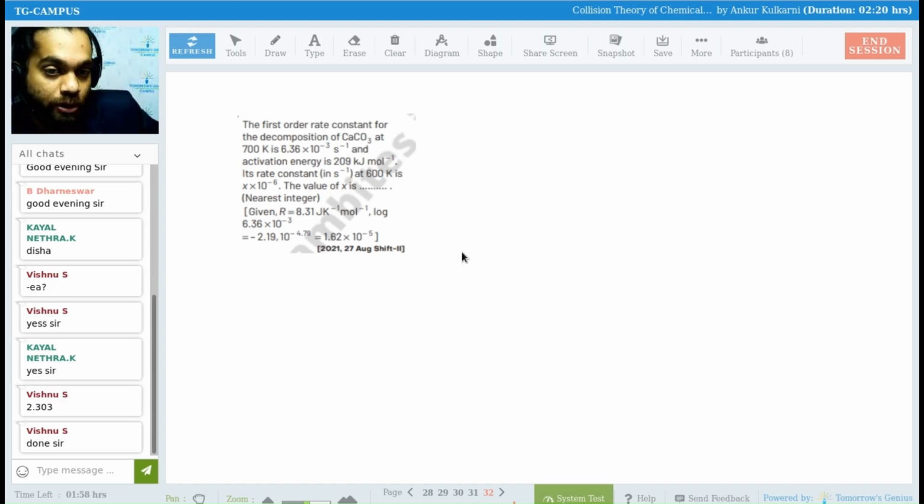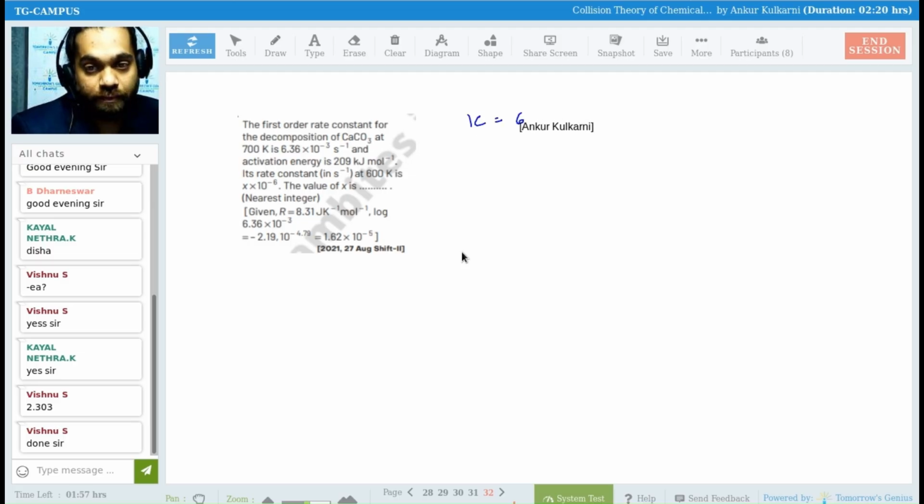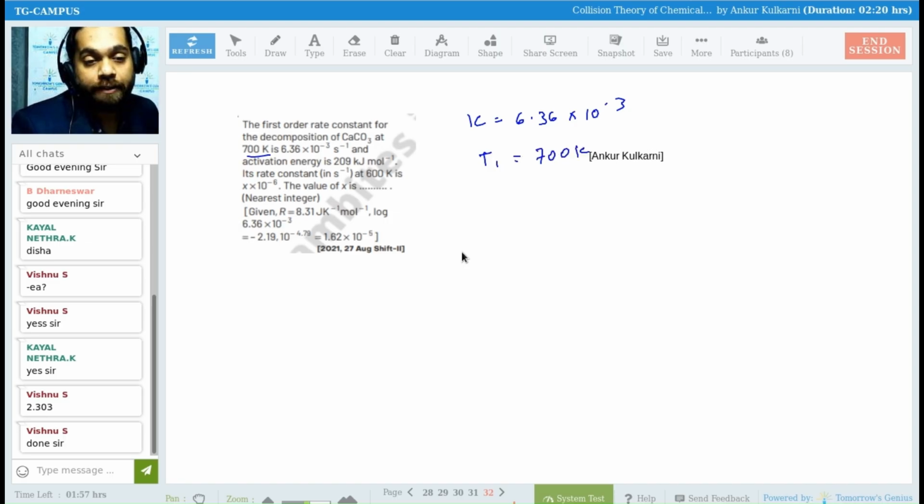Yes. The first order rate constant for the decomposition of calcium carbonate at 700 Kelvin is 6.36. So the first order rate constant is given. So rate constant we can say K is given. First write down the K. K is given as 6.36 into 10 to the power minus 3. T1 is given as 700 Kelvin. Then you have T2 given as 600 Kelvin.